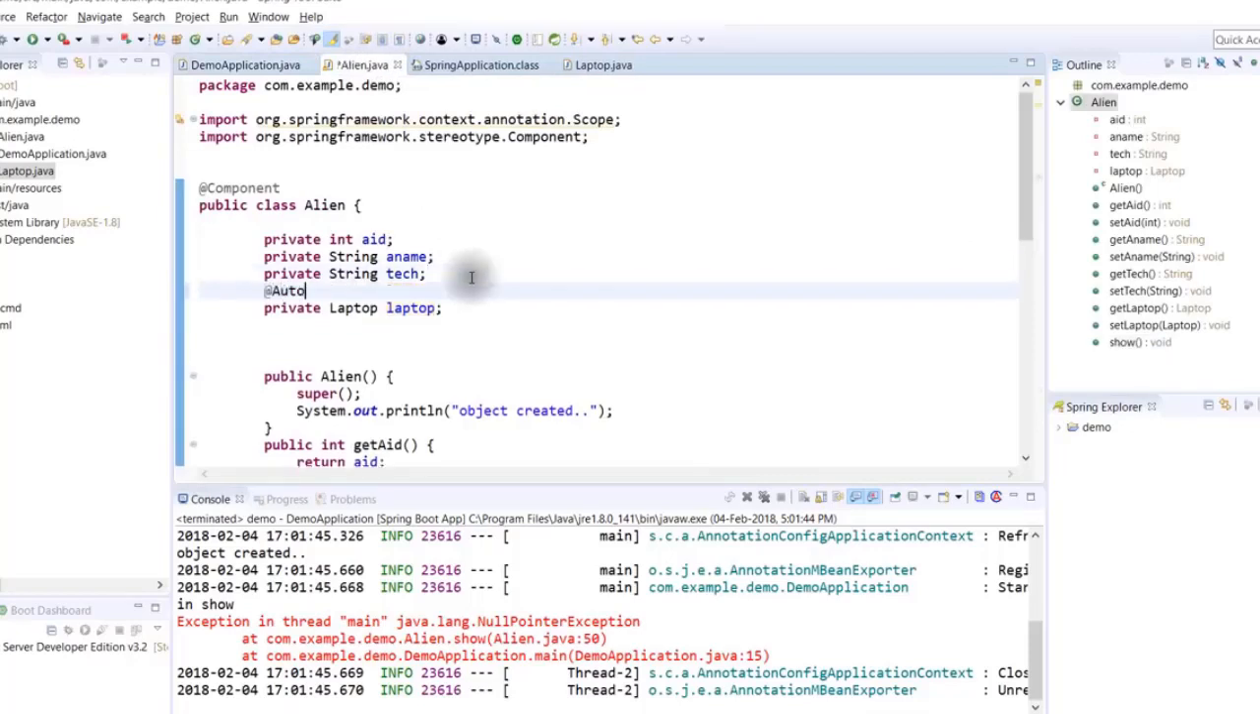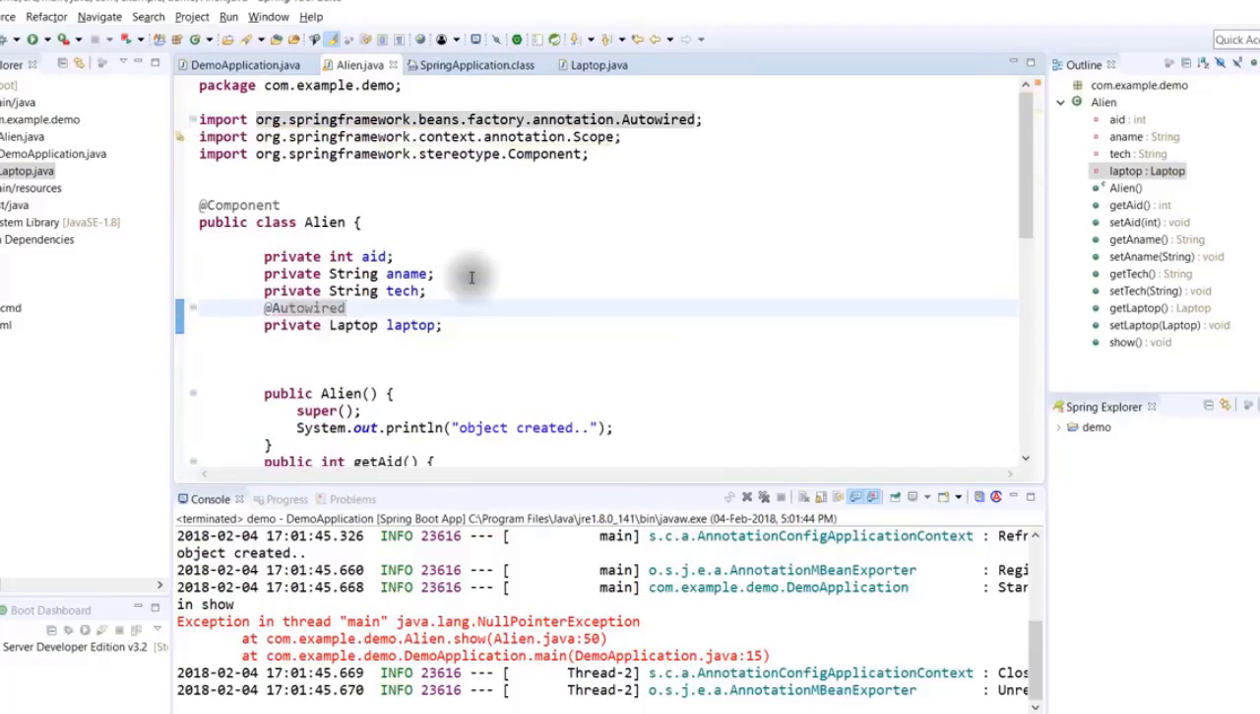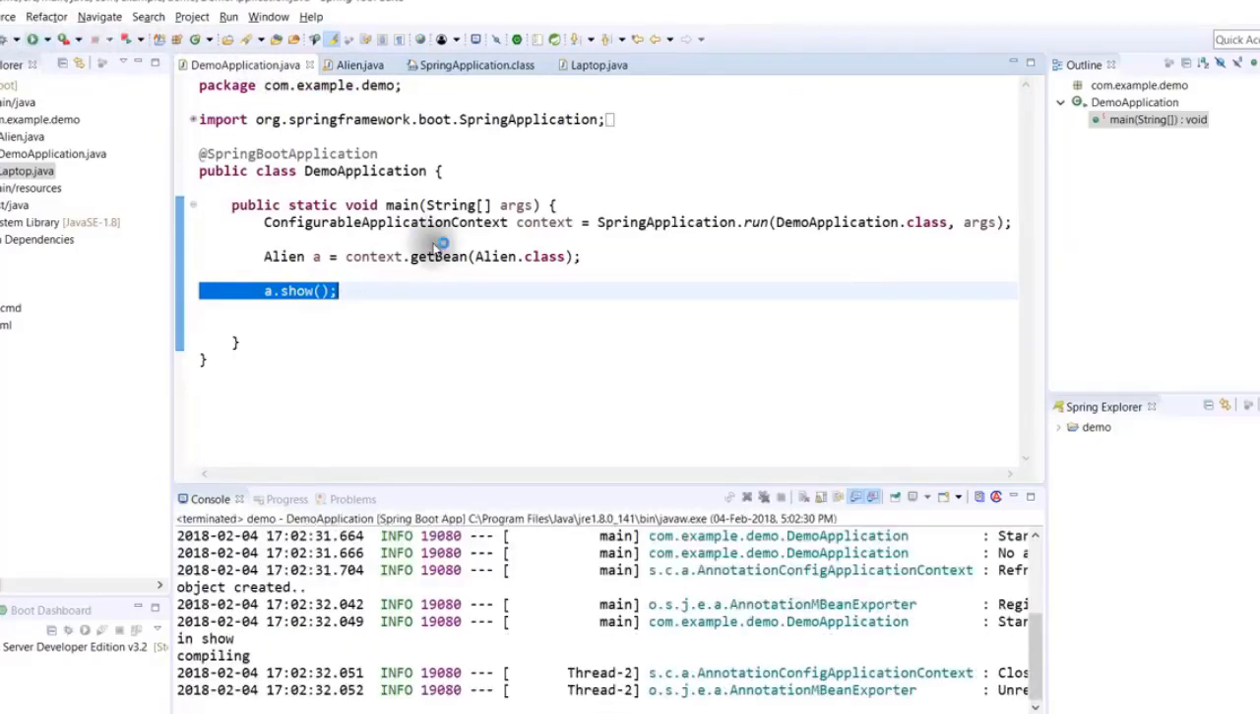So I will say AutoWire. So the moment you say AutoWire, it will try to search for the object in the Spring container. Now will it work? Let's go back there and run this code, and it worked. Can you see that? It worked. We got the object. We got the output as compiling. So what is happening behind the scene?